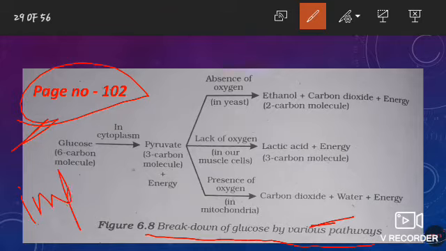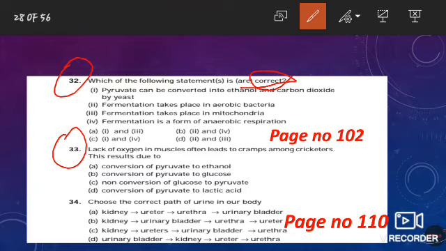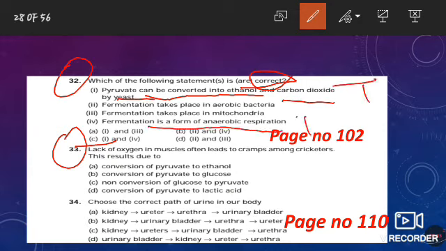This is very important and many questions are framed from this pathway. The correct statements are first and fourth, that is pyruvate can be converted into ethanol and CO2 by yeast, which is true, and fermentation is a form of anaerobic respiration, which is also true.